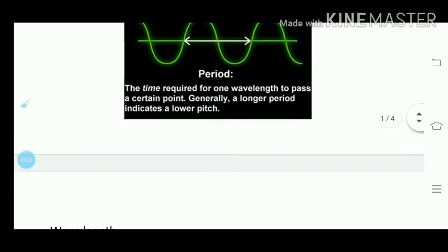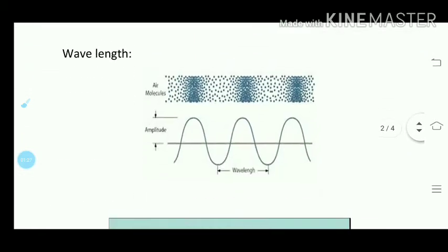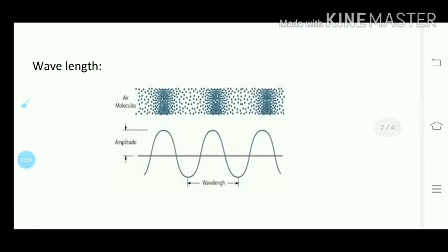Now the next terms, wavelength and wave velocity, we will also discuss. Wavelength: the distance traveled by the wave in one time period of the vibrations of the particle of the medium is called wavelength, denoted as lambda. Its unit is meter and it depends upon the medium in which the wave travels.